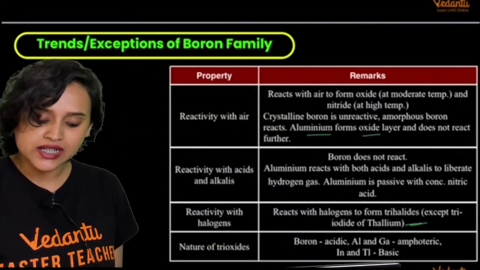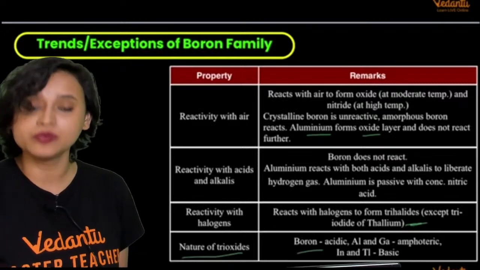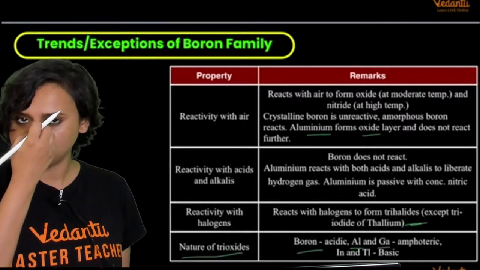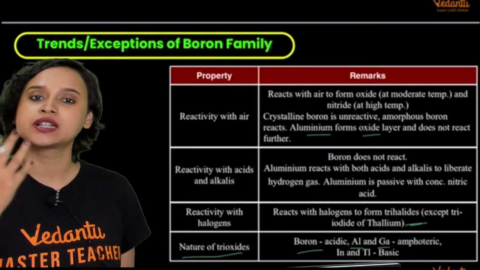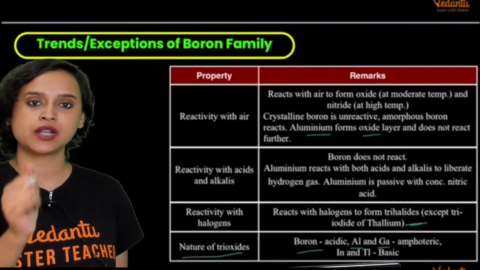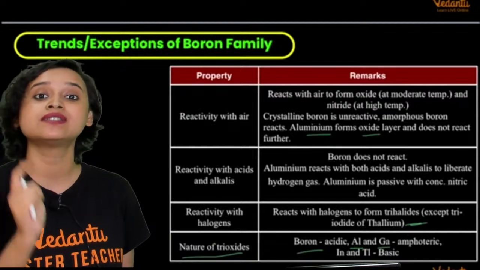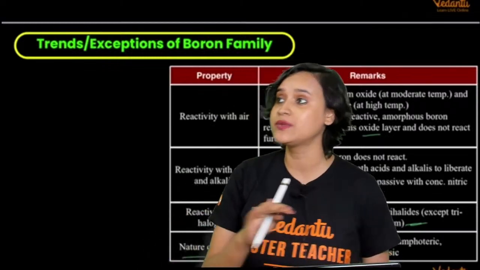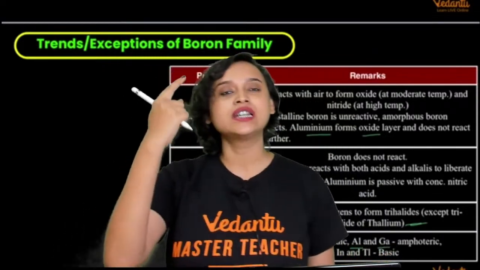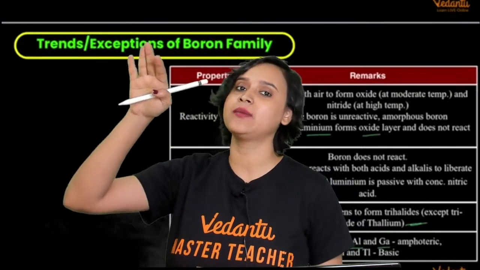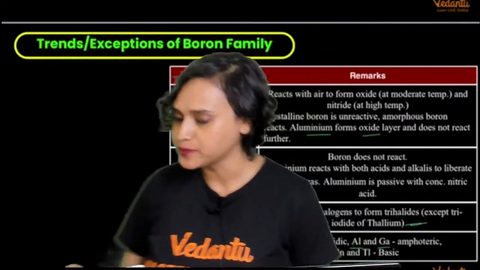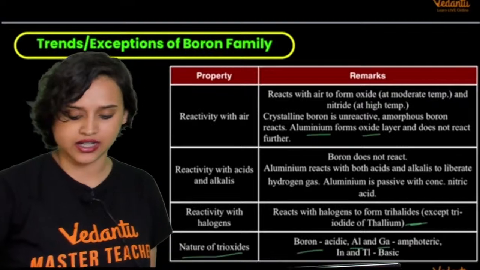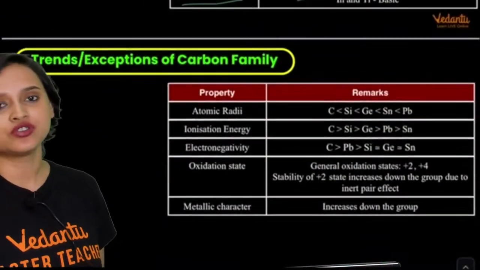Next, what is the nature of these trioxides? Boron, because it is a non-metal, will form an acidic oxide. Aluminium and gallium form amphoteric oxides, and indium and thallium, because they are metals in the +1, +2 or +3 oxidation state, are going to be basic in nature. Please remember this, everybody: +1, +2, +3 oxidation states of metals are always basic in nature. But as you increase the oxidation state, the acidic character of the oxides also increases. +4 and +5 are amphoteric in nature. +6 and +7 are always acidic in nature. Cool? Okay, guys. Now we're going to go to the carbon family.